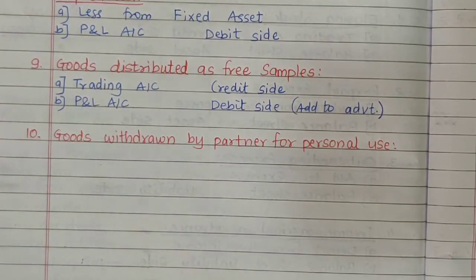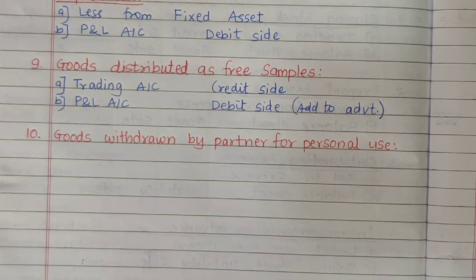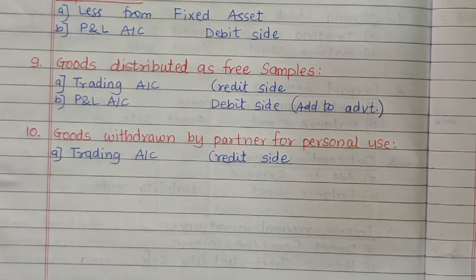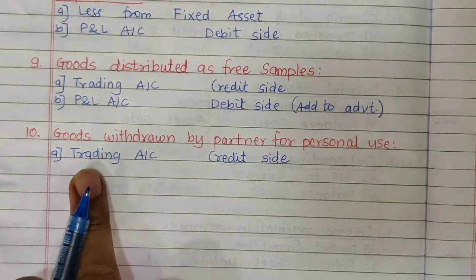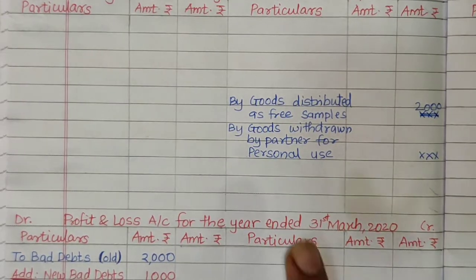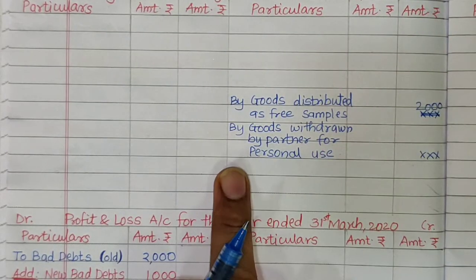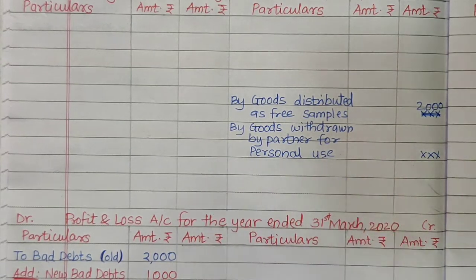Next adjustment related to goods is goods withdrawn by partner for personal use. As it is an adjustment related to goods, we must record one effect to trading account. So the first effect is trading account credit side by goods withdrawn by partner for personal use.